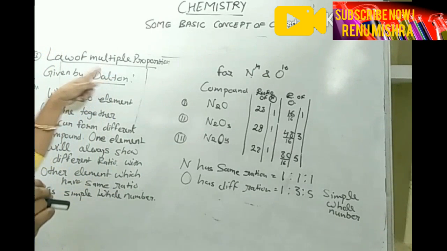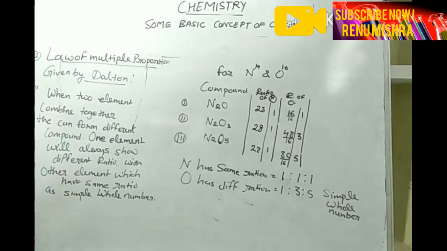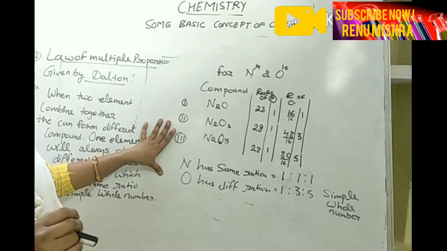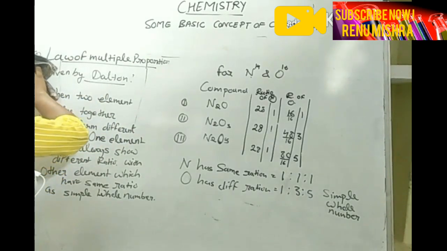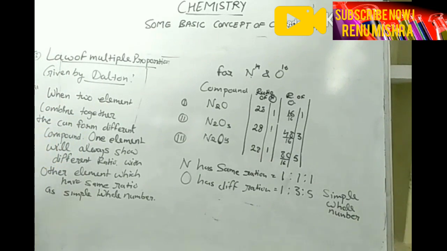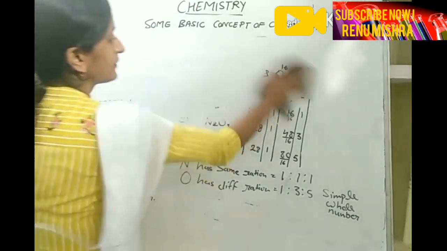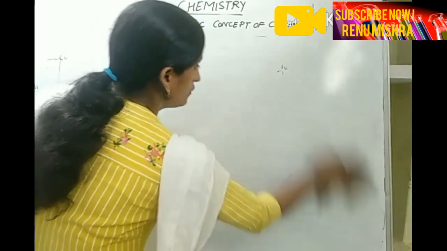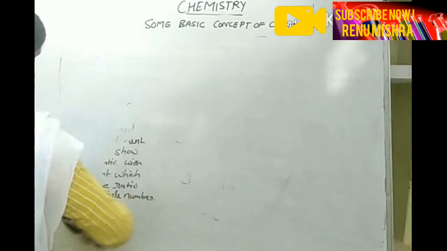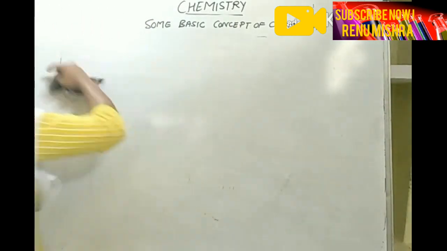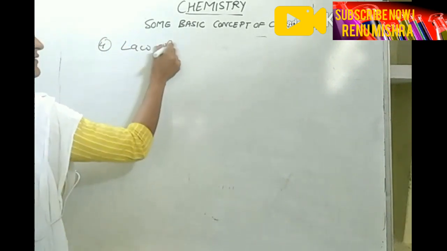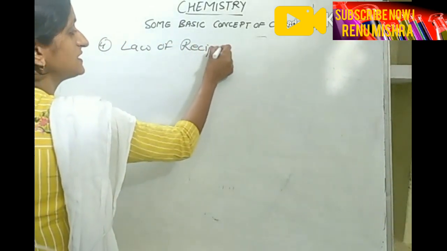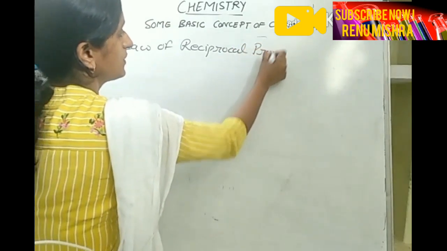Is it clear? So students, you can write this definition, and after the definition you can write this one example in your copy. Now the next law I am going to take is the law of reciprocal proportion. So the fourth one is the law of reciprocal proportion. So what is the law of reciprocal proportion?